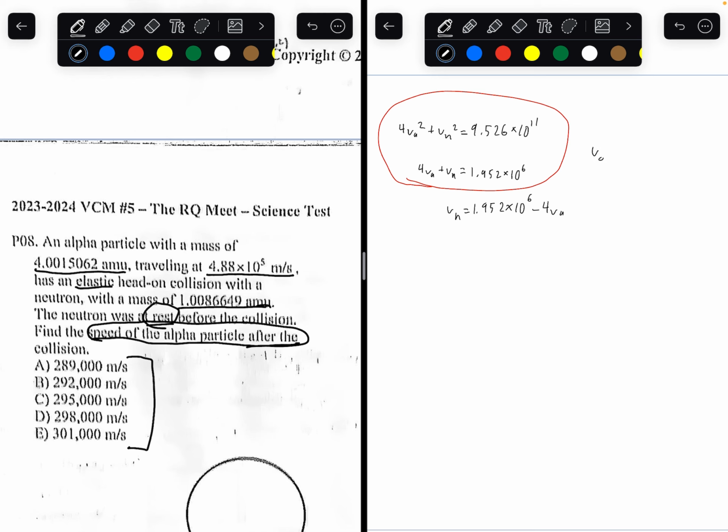So we know Va. Let's take answer choice A. If Va equals 289,000 meters per second, what would Vn equal? Using this formula, let's plug that in.